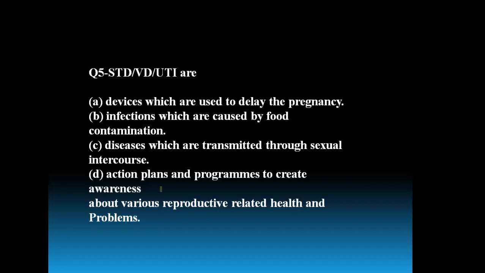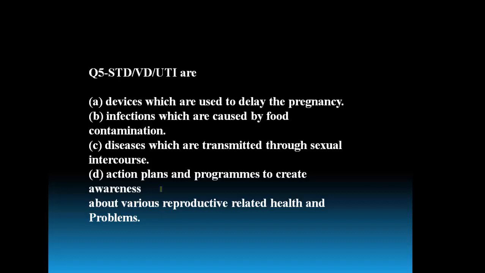STD, VD, UTI are devices which are used to delay the pregnancy, infections which are caused by food contamination, diseases which are transmitted through sexual intercourse, or action plans and programs to create awareness about various reproductive health and problems.